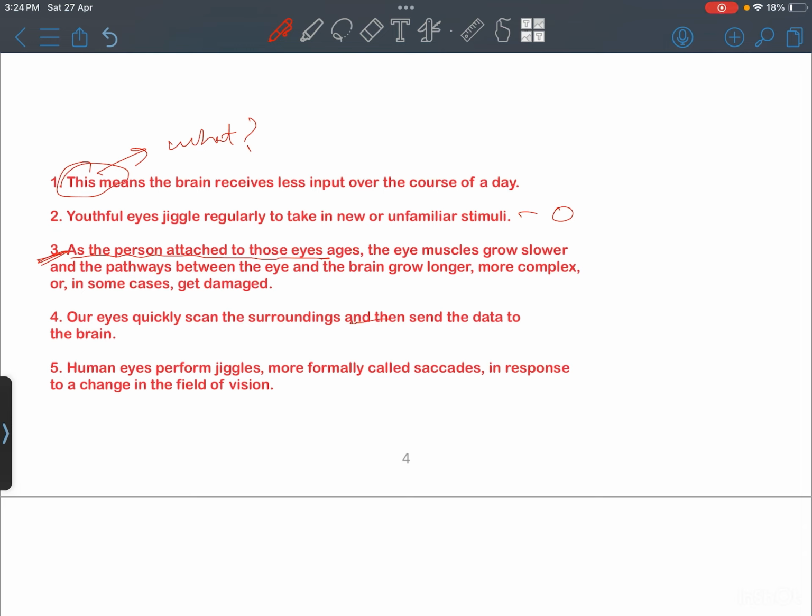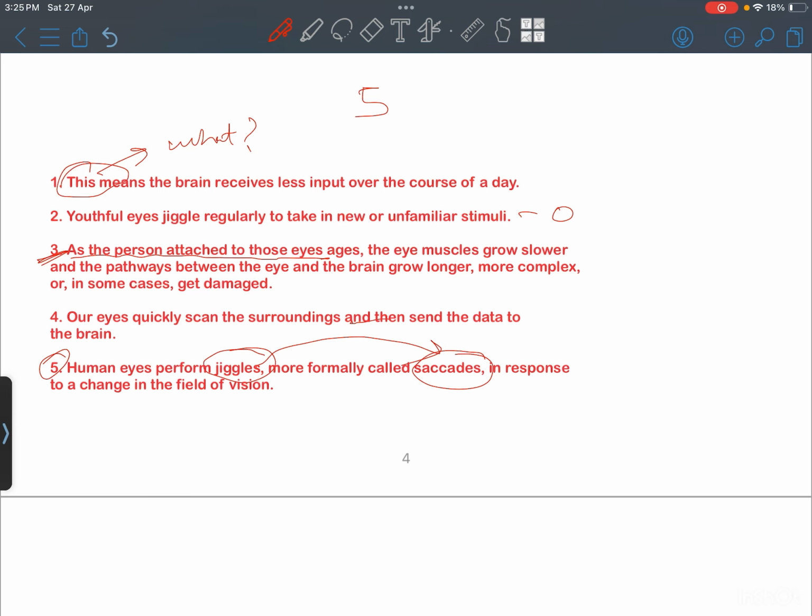Human eyes perform jiggles, more formally called saccades, in response to a change in the fields of vision. So you can see that this is the concept of jiggles which is being introduced here. So such sentences where a concept is introduced for the very first time, we'll keep it as an opener. So let's start. Can we go with 5 as an opener?